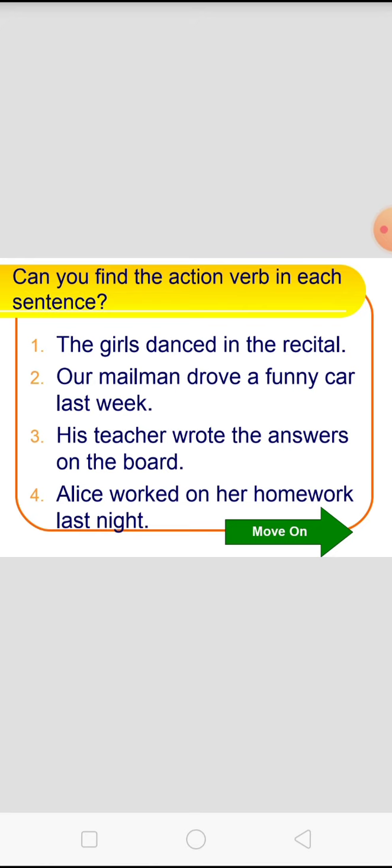Can you find the action verb in each of the sentences? The girl danced in the recital. Our mailman drew a funny car last week. His teacher wrote the answer on the board. Alice worked on her homework last night.